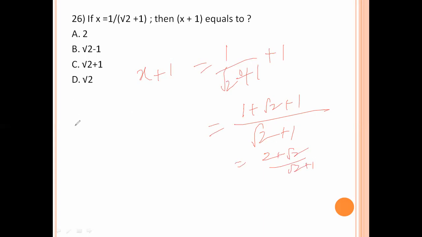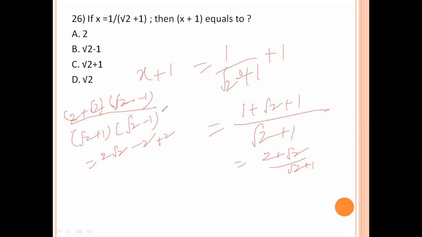We rationalize this by multiplying numerator and denominator with root 2 minus 1. 2 into root 2 is 2 root 2, 2 into minus 1 is minus 2, root 2 into root 2 is 2, minus root 2, divided by 2 minus 1. 2 root 2 minus root 2 is root 2, divided by 1, which is equal to root 2. So root 2 is the right answer. Option number D is the right answer.